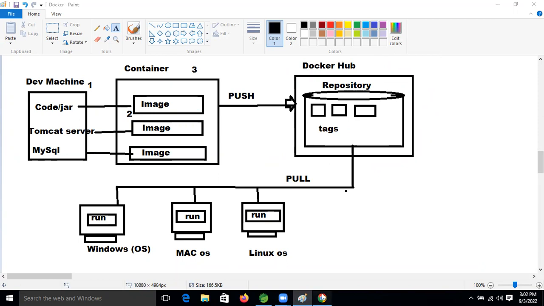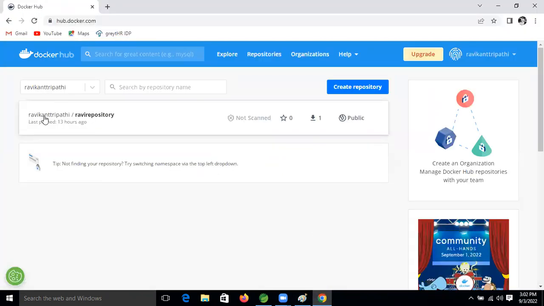Now let's see that, right? Here I already have one, don't bother about that. The first time, you will not get a screen like this, so you need to go into repositories. Whenever you go inside that, you will get Create repository. I already see one repository from 13 hours ago, means yesterday itself, because before explaining this class I needed to experiment with these things, so I experimented in the night, friends.